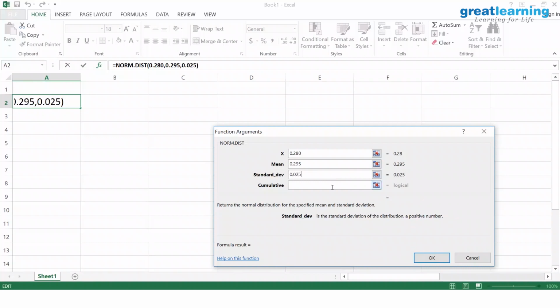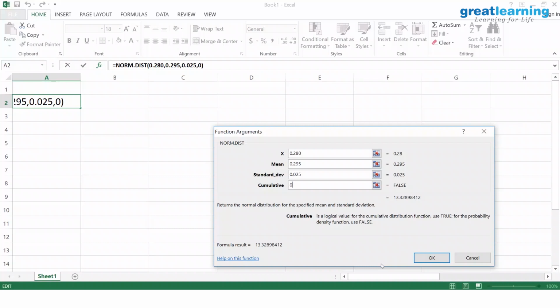0.025. Then the computer says, is it cumulative or logical operator? You want a cumulative probability or a simple probability? We just now told normal distribution is cumulative. Am I right? Normal distribution is cumulative. It's never simple, but by mistake, you want to tease the computer. Suppose you put 0. What will it give? Can anyone say? If I put 0, what is the value you are getting? Some absurd value, 13.32, which cannot be a probability even for the love of God.